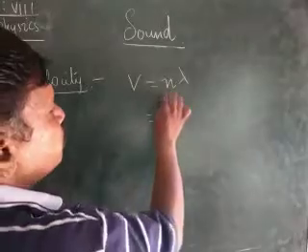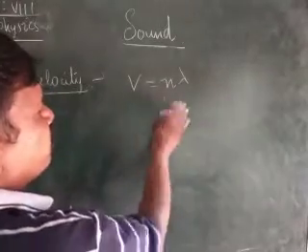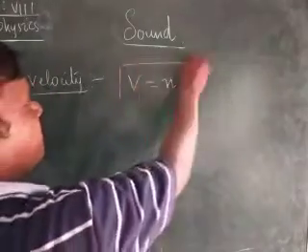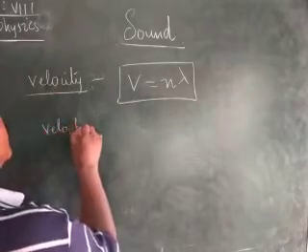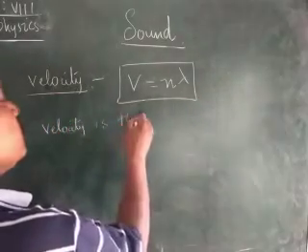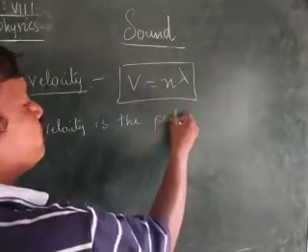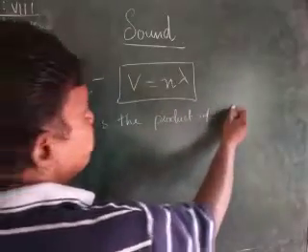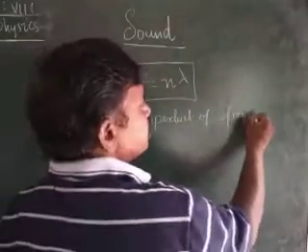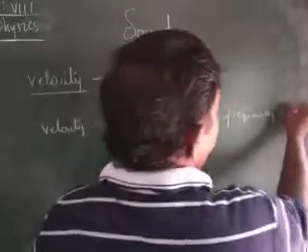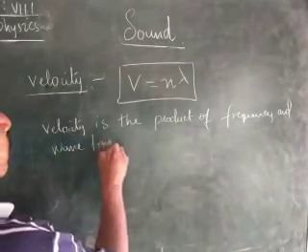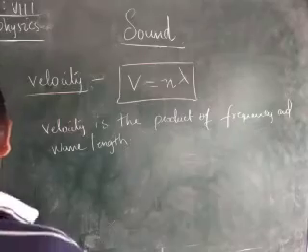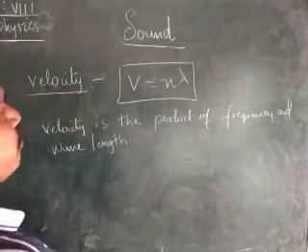Velocity is the product of frequency and wavelength. v is equal to n lambda.